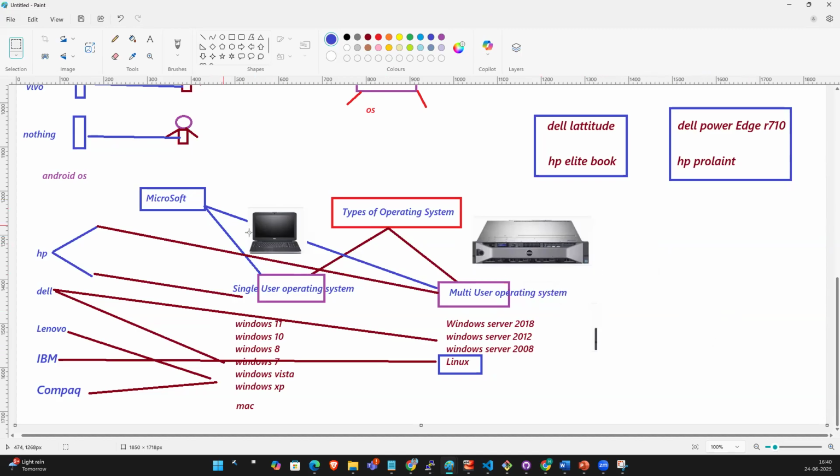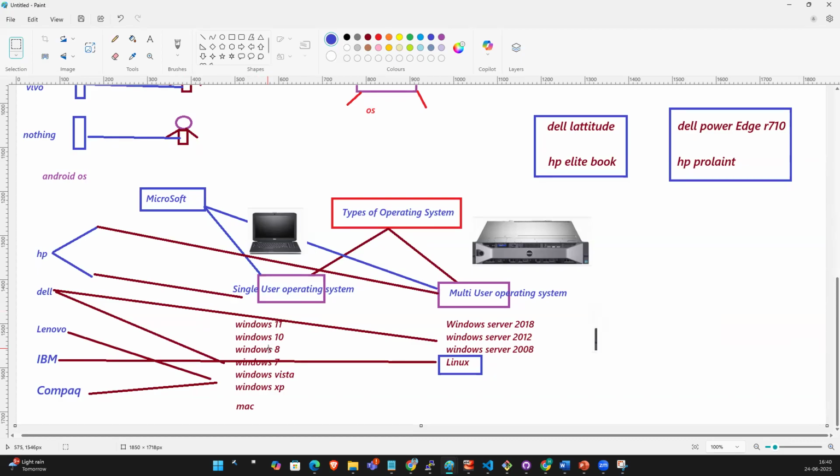With single user, only one person can access at a time. With multi-user, multiple people can access at a time. Linux is popular as a multi-user operating system. Now you understood who developed Windows: Windows was developed by Microsoft.